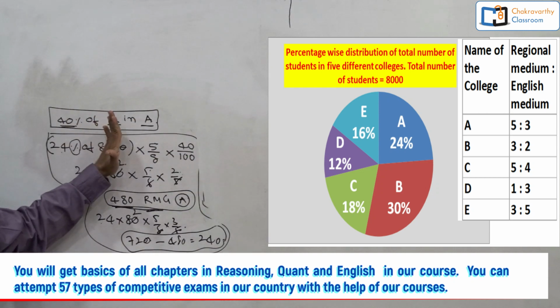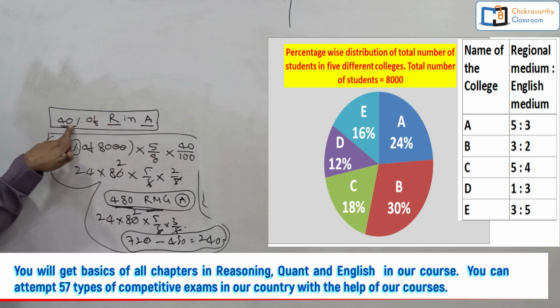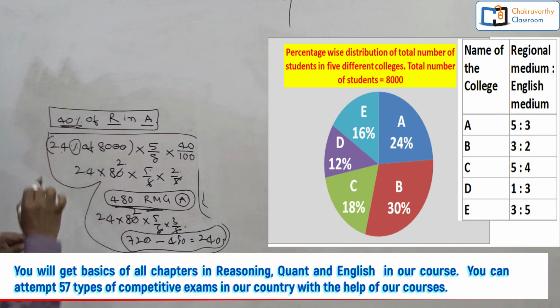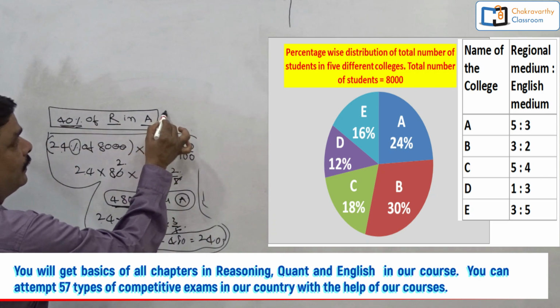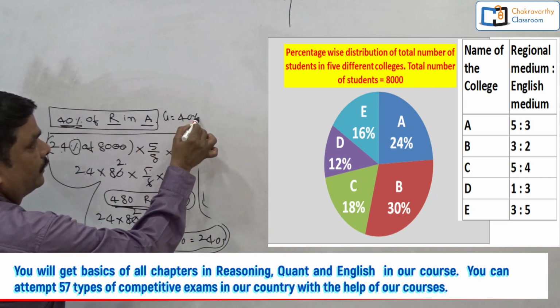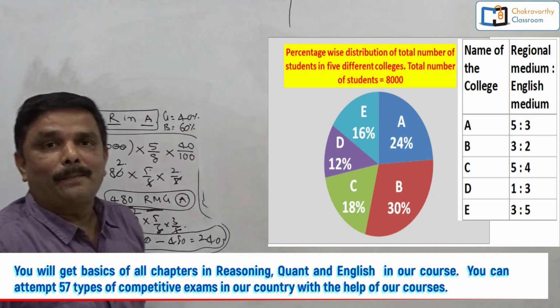They are talking about regional medium. Out of the regional medium students in college A, 40% are girls. When 40% are girls, in your mind, obviously one thing should come to you: girls 40%, obviously boys 60%. First thing is over.